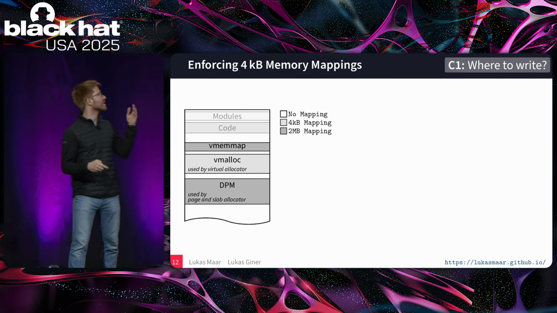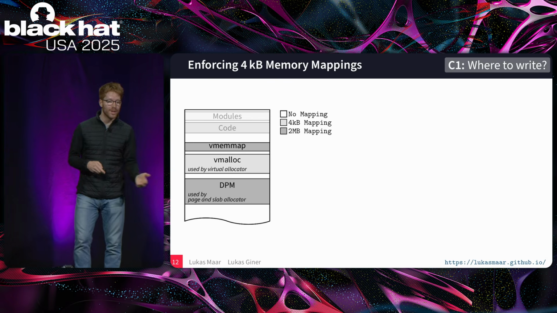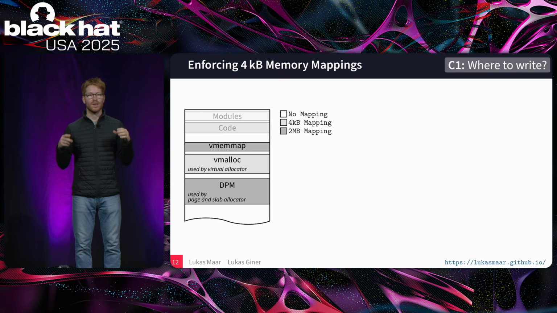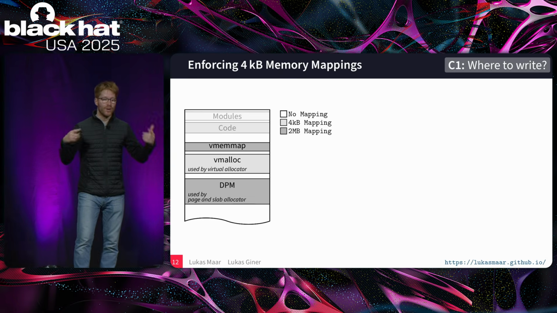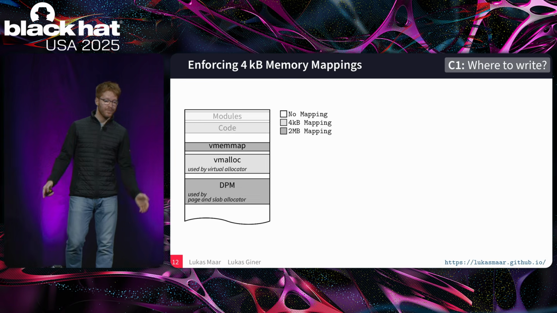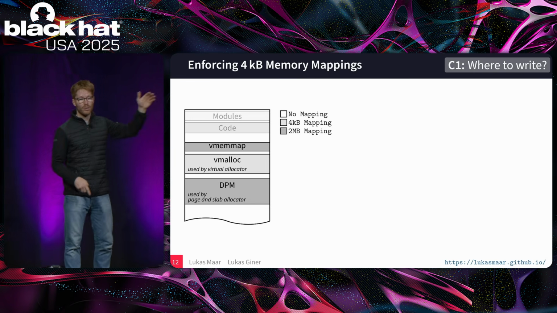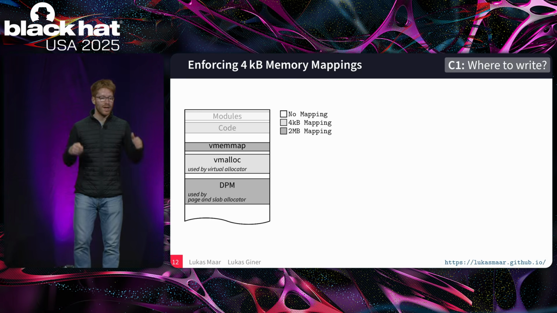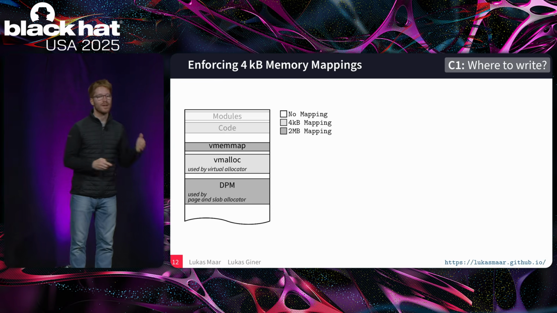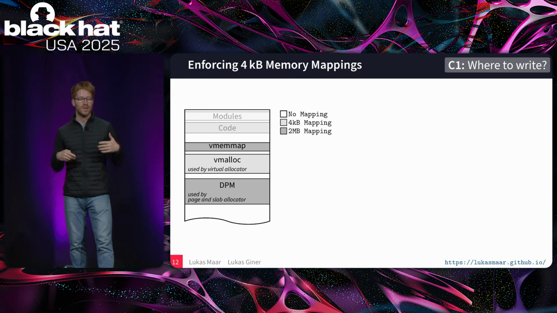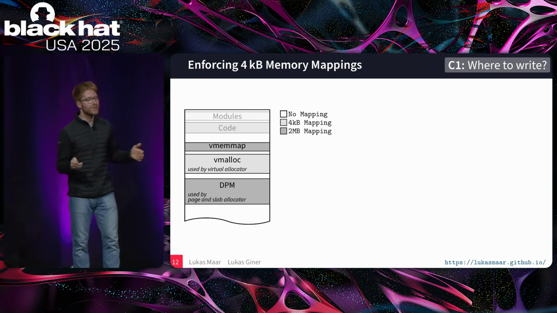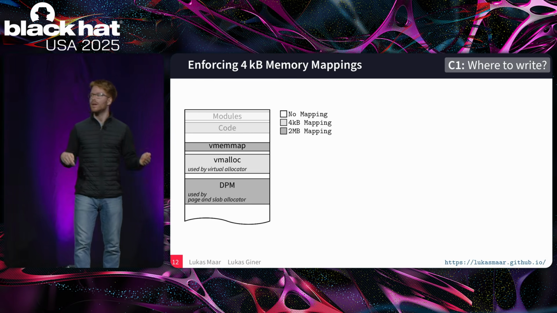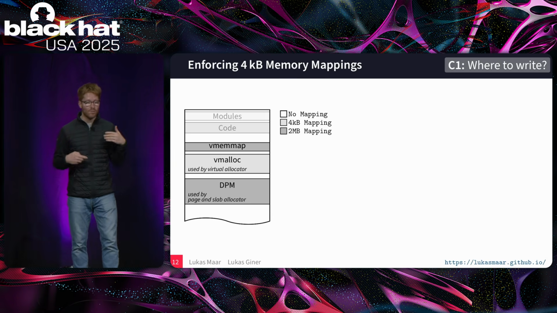There are 3 sections that are important for a lot of kernel exploitation. The first is the vmemmap. The second is vmalloc. Vmalloc is the memory region used for very large kernel object allocations. Vmalloc is mapped with 4 kilobyte mappings. Vmemmap is mapped with 2 megabyte mappings. And the third section is the DPM, the direct physical mapping. The direct physical mapping is a virtual mapping of typically the entire physical memory. It is used by the slab allocator. The slab allocator is mostly used for kernel heap allocations of smaller size.